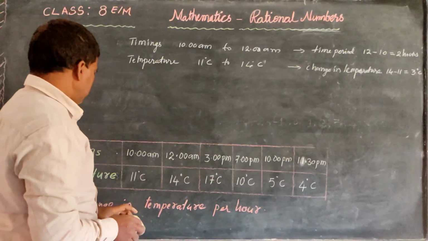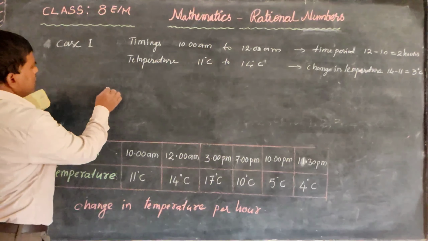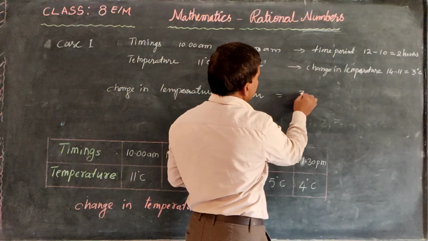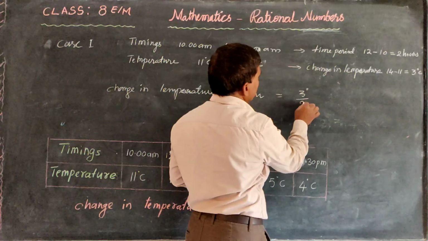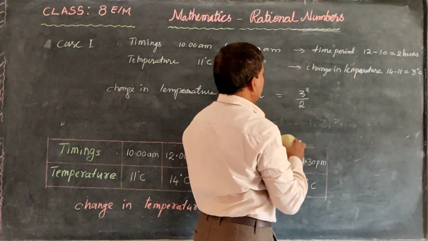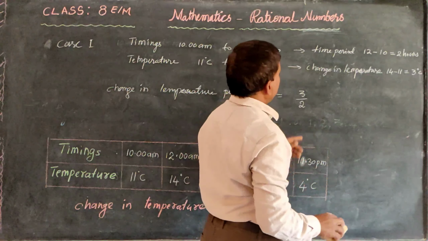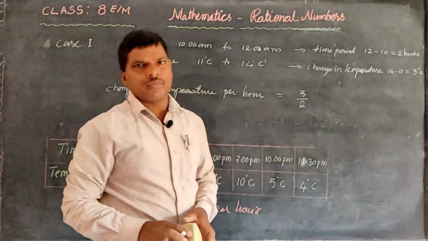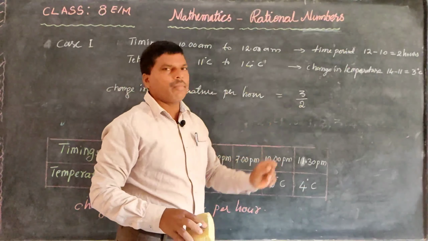Now we have to find the change in temperature per hour, which is 3 degrees Celsius by 2. So 3 by 2, we got a new number, 3 by 2.